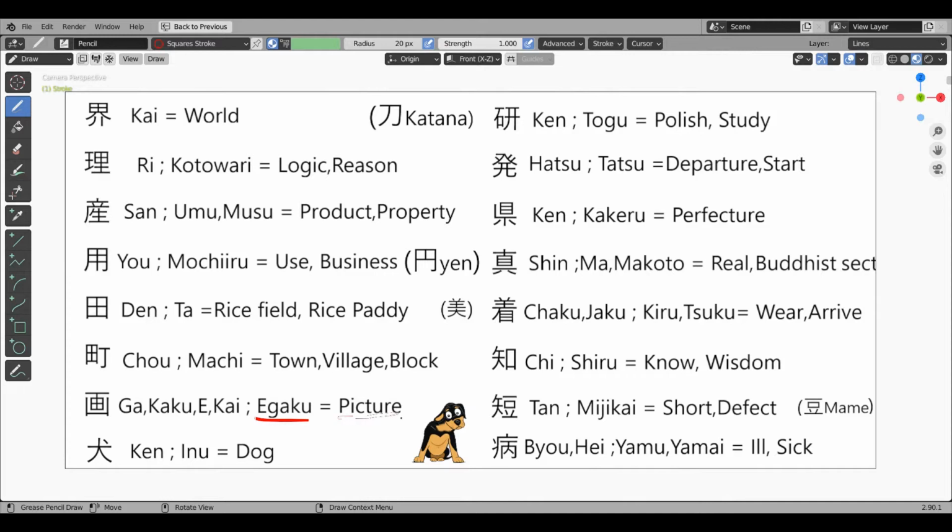Egaku or drawing, picture kanji. This kanji is based more on its appearance. It looks like a framed picture hanging on the wall. So this kanji means picture or drawing. Kunyomi is egaku and onyomi is ga, kaku, e or kai. The most common word example is eiga, which means movie, film.